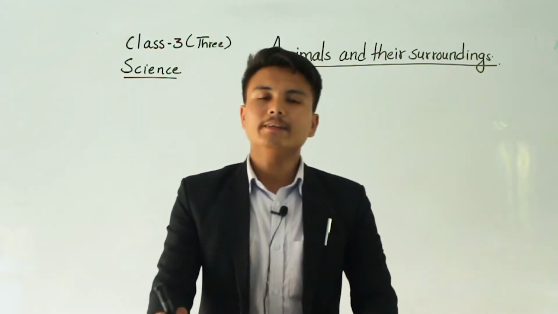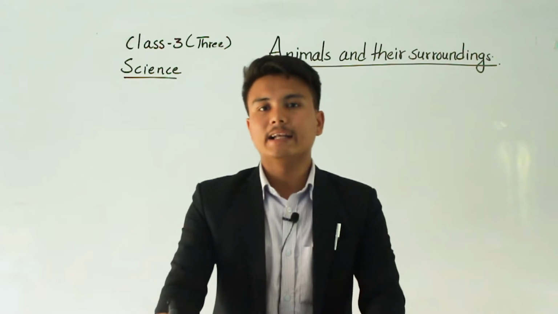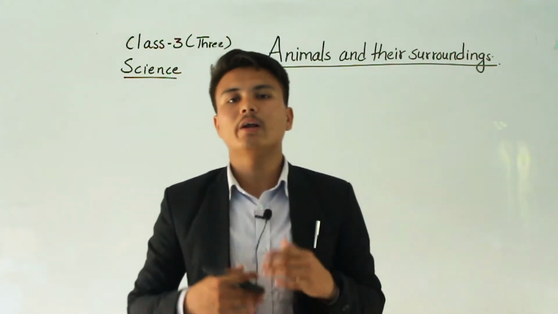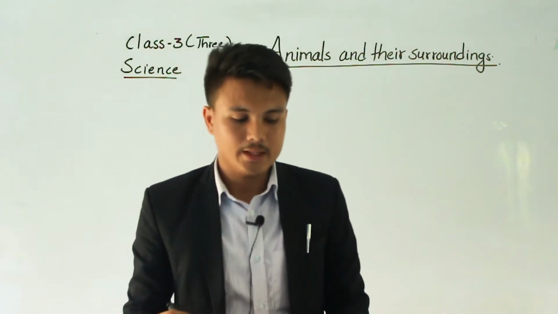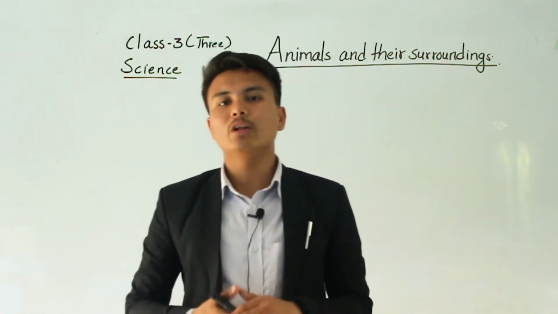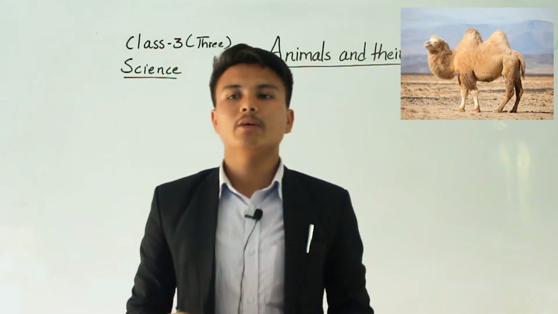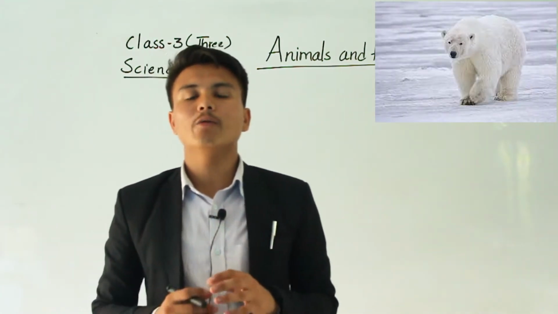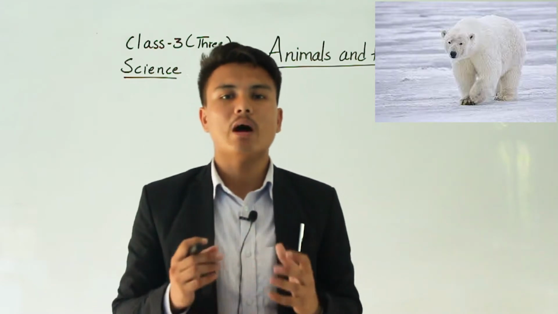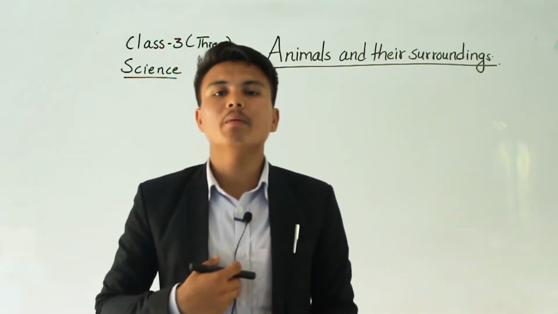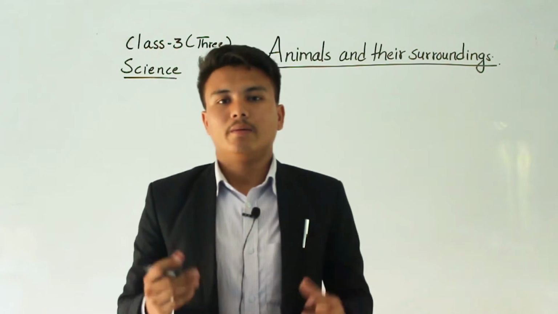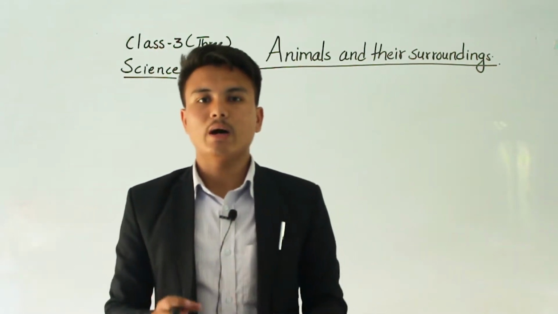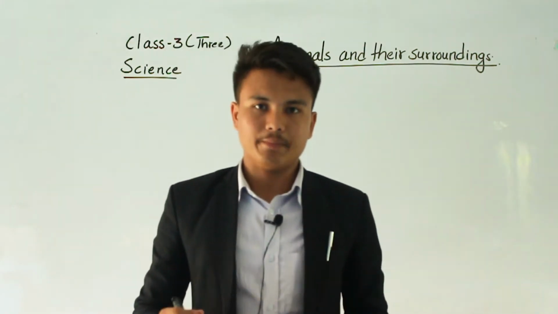There are different types of animals. Most of the animals can live in one type of habitat, whereas other animals can live in other kinds of habitats. For example, some animals are found in a warm climate and some in a cold climate. The animals found in a cold climate could not survive in a warm climate, but we human beings can survive in all types of climate, whether it is hot or cold.